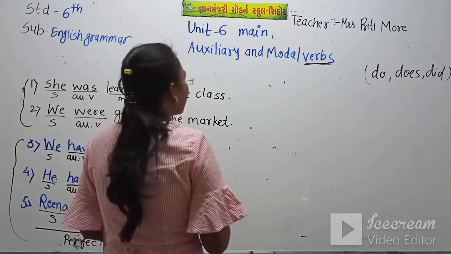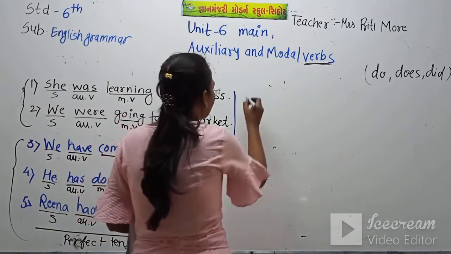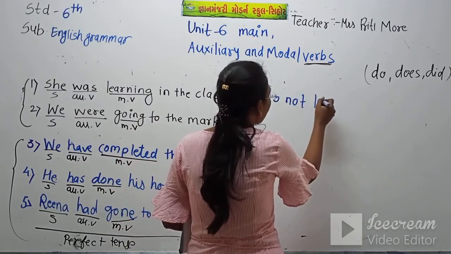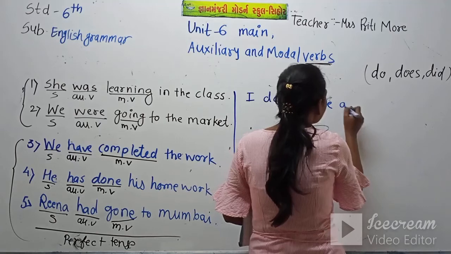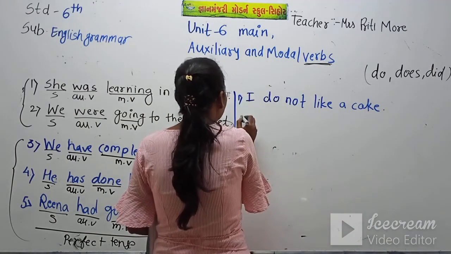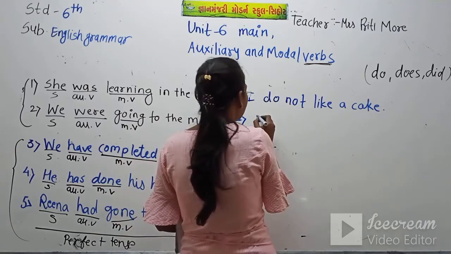The first one I write here. I do not like a cake. Now the second I write.